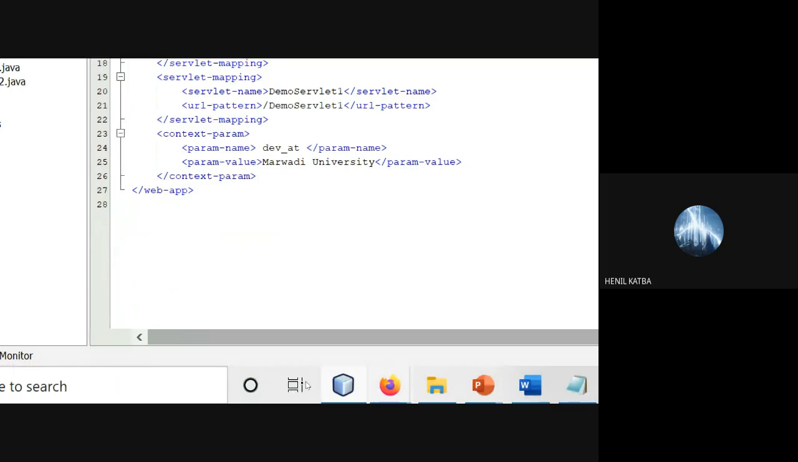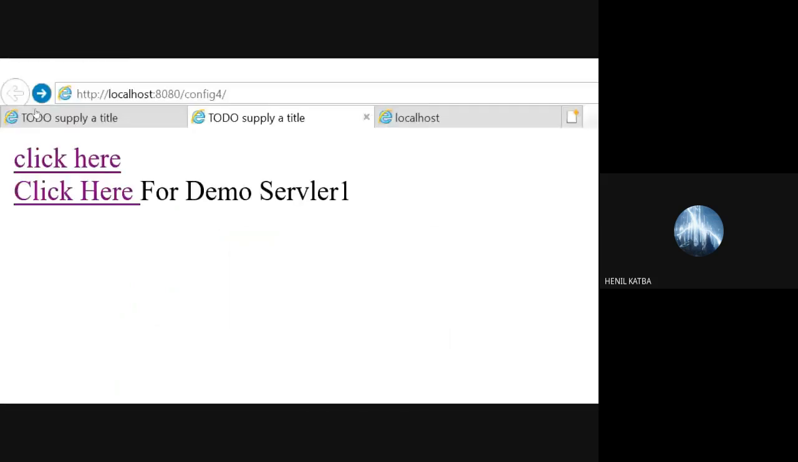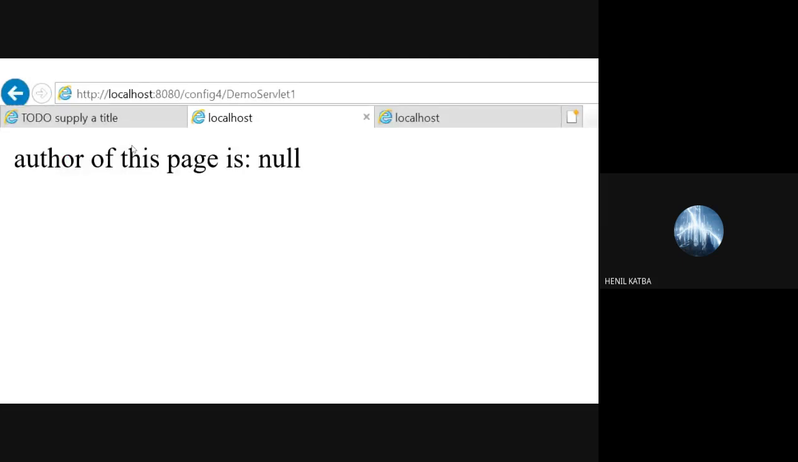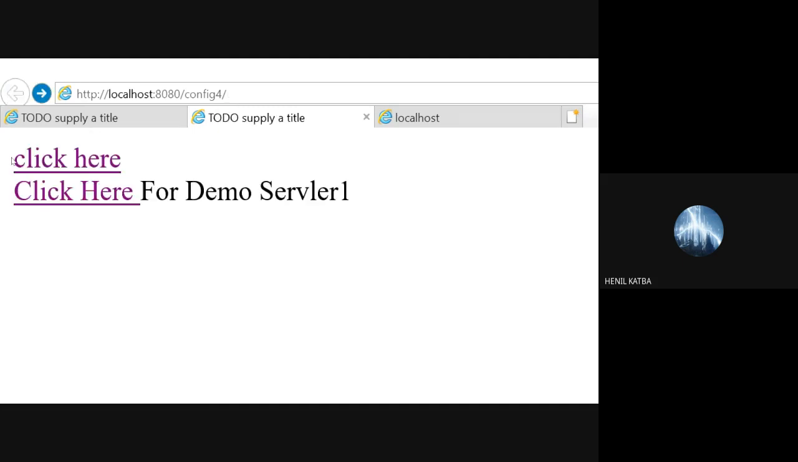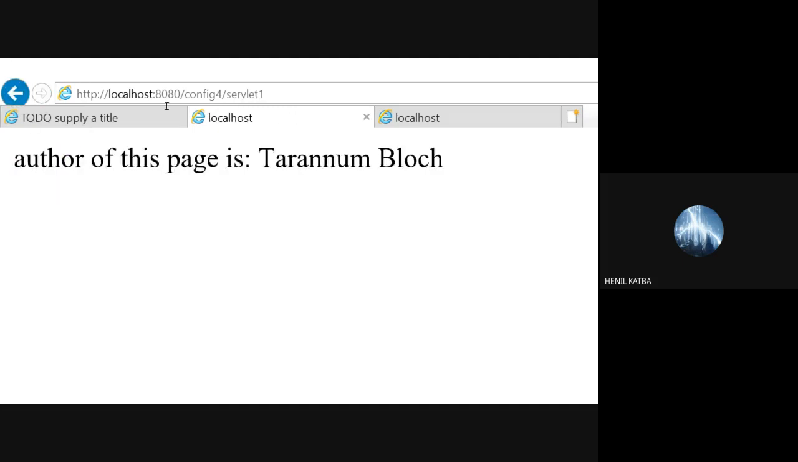And that's why when I execute it, this is for the second one. It will give me null. Got the point? It will give me null. Fine. Whereas the first one is having the init param. So that's why it is giving me the value. Is it clear? Right? Any question, any doubt?